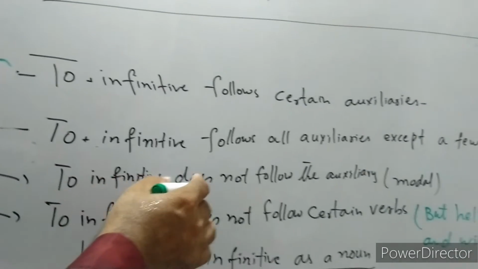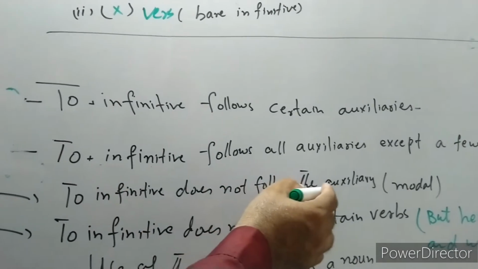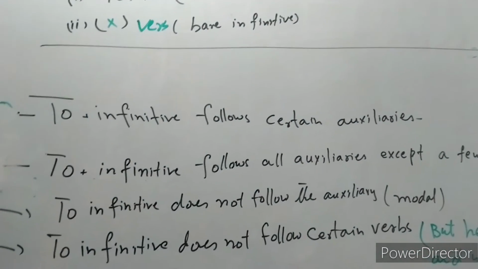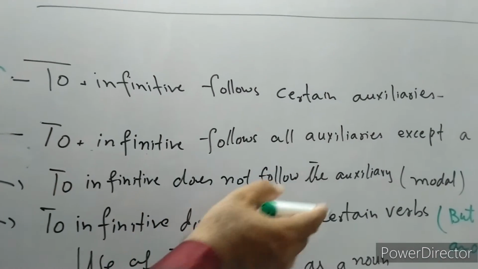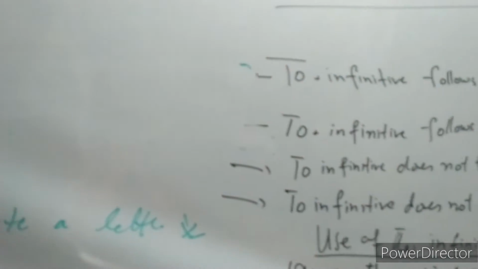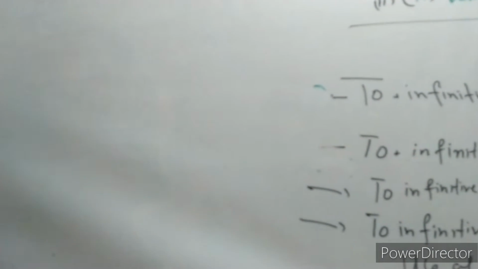Another point: to infinitive doesn't follow the auxiliary, it means modal, it means clear. To infinitive doesn't follow certain verbs. What are these certain words?